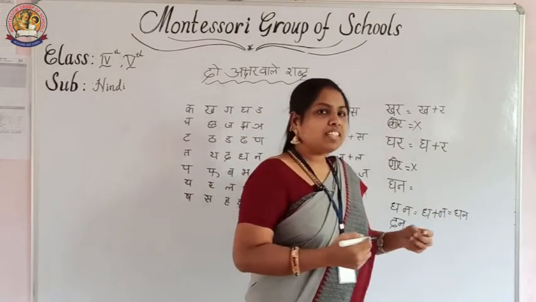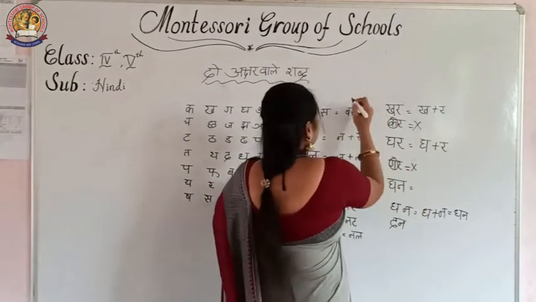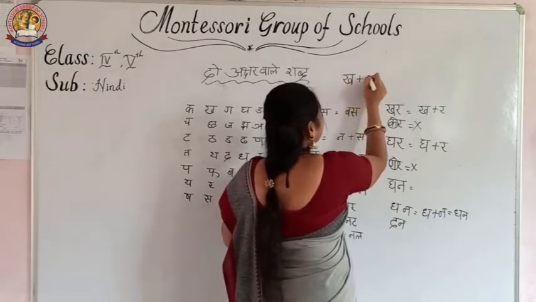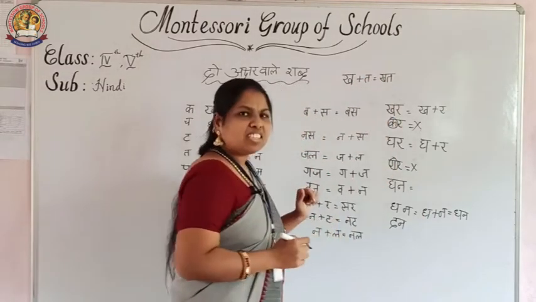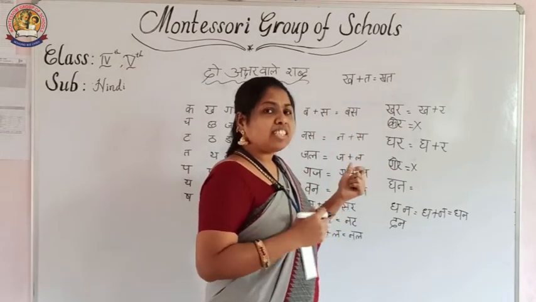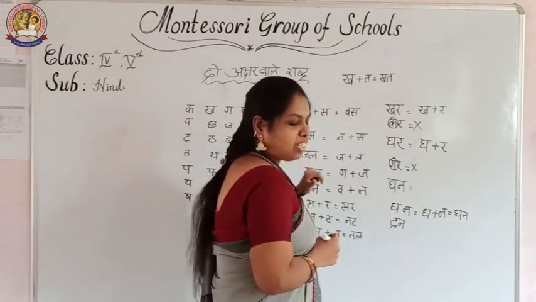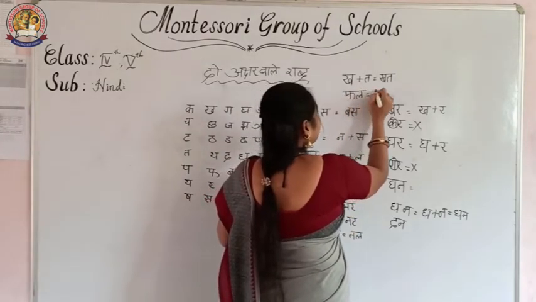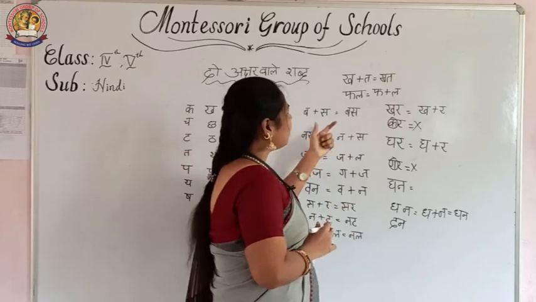Understand, children? Then some more words I am going to explain. See, if I say to write khat, kha plus ta is equal to khat. Khat means letter. Then another one, ha plus la. What are the letters in this one?